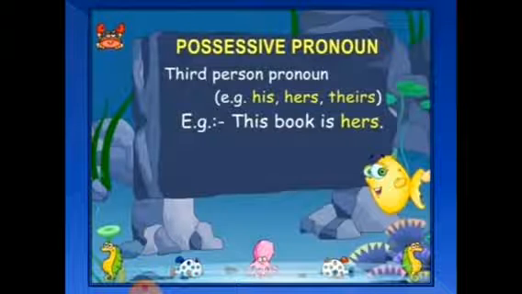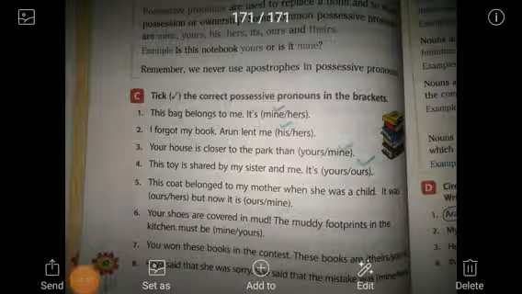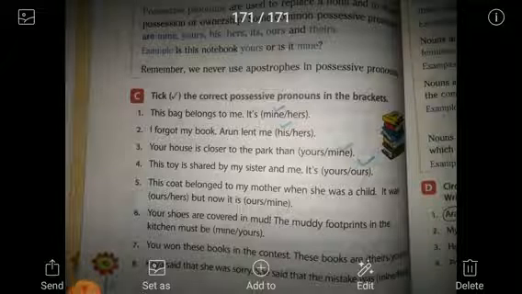Now I am going to discuss the back exercise given in the possessive pronoun. Children, this is the exercise given on page number 42. Tick the correct possessive pronouns in the bracket. You have now understood that possessive pronouns show some kind of possession.